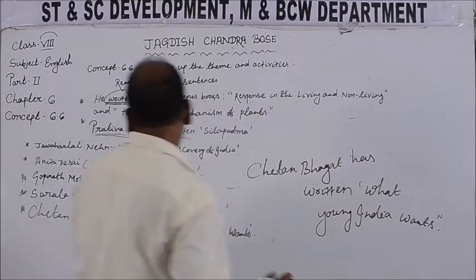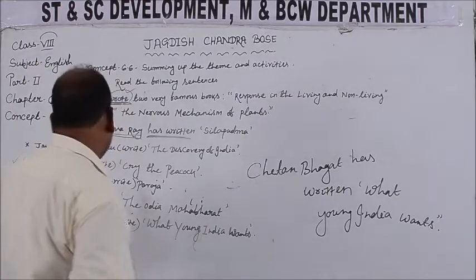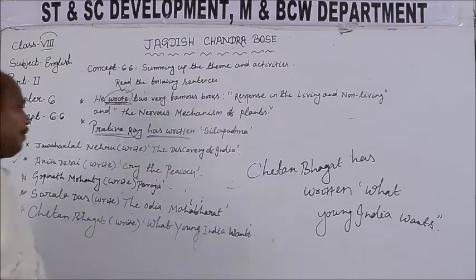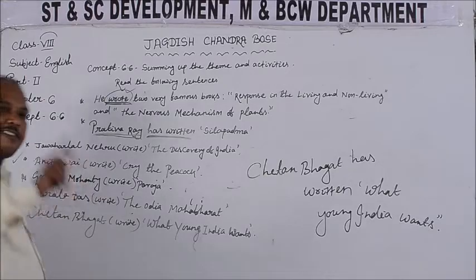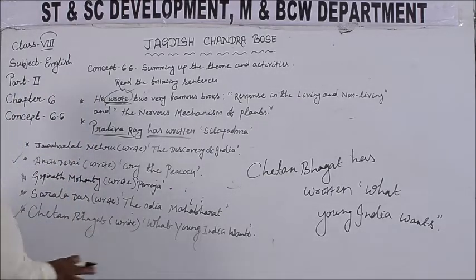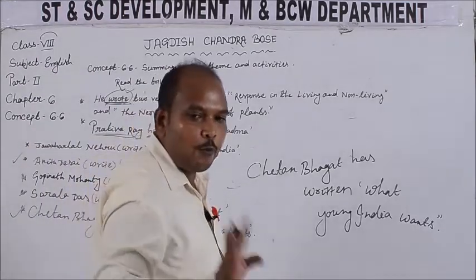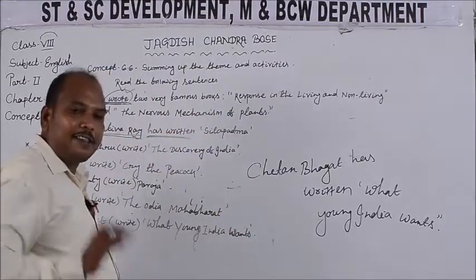So students, you see here Anita Desai is alive, Chetan Bhagat is alive. So as Anita Desai and Chetan Bhagat are alive, we will write these 2 sentences in the present perfect tense. While Jawaharlal Nehru, Gopinath Mahanti and Sarala Das, these 3 eminent writers are not alive, so you write these sentences in the past tense.